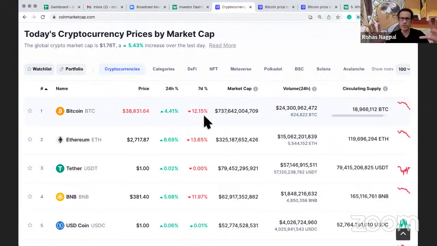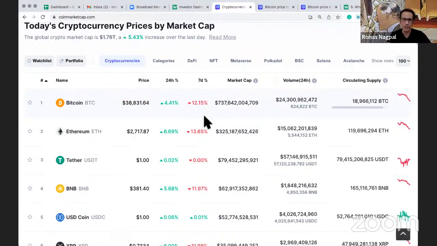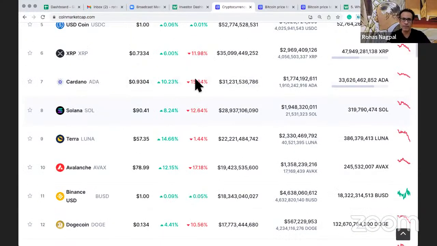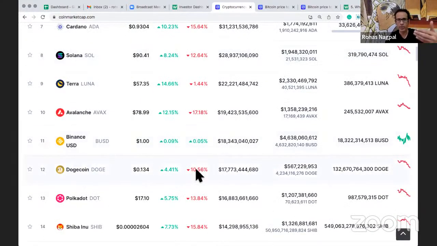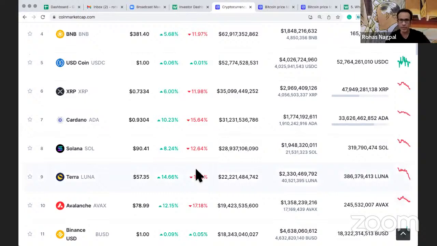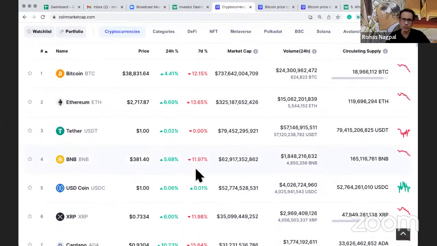And usually you will see when things start to go down, it's a sea of red. You'll scroll down and you'll see almost everything is red except stable coins, which you can ignore since their price doesn't matter. So usually when there's a down, it's a sea of red with very few greens. When it's going up, it's a sea of greens with very few reds. So that's a quick way to figure out what's happening in the market.